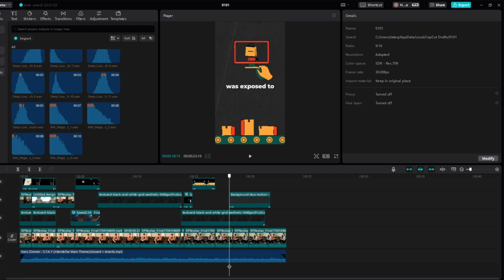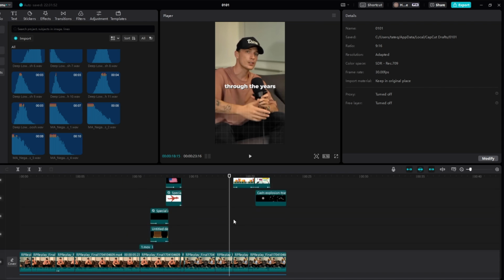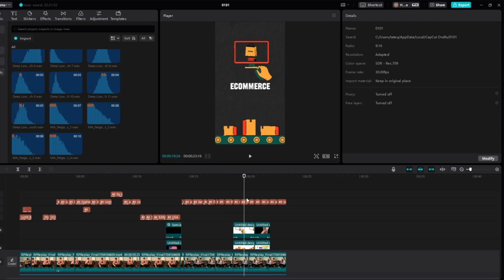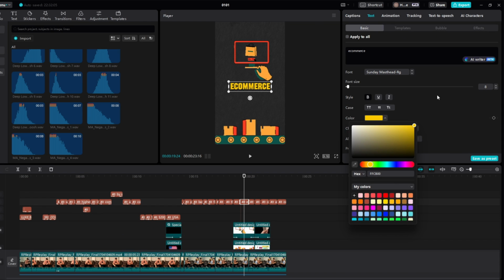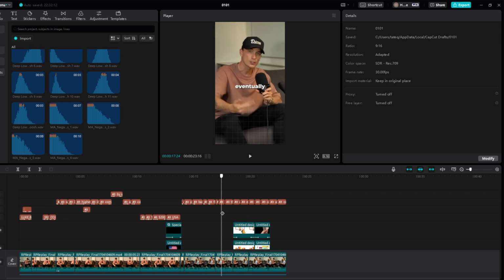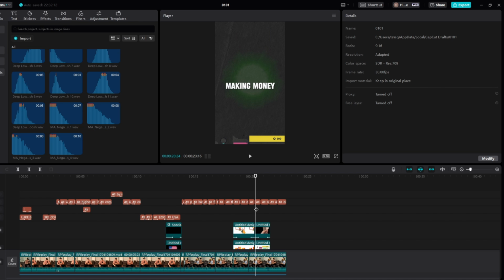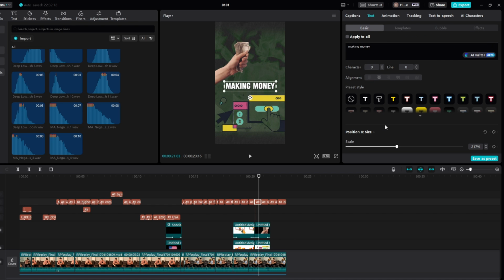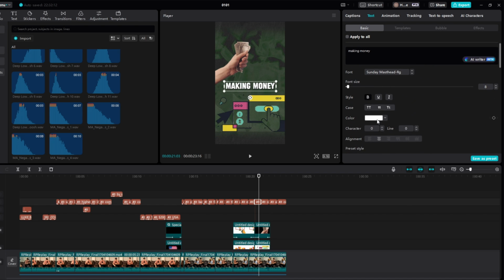So the only thing we've not done actually is finished off the text. For the text, we're going to put this to yellow, just like so. Also add a glow to it, which will be yellow. Add this 25 and then 38, and then exposed, and then making money right here, we'll add this to green, just like so.